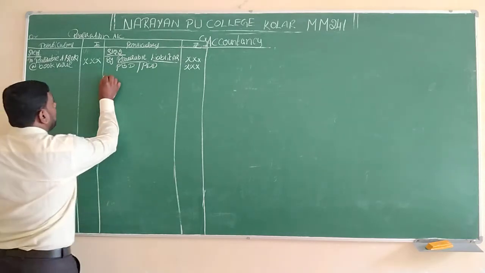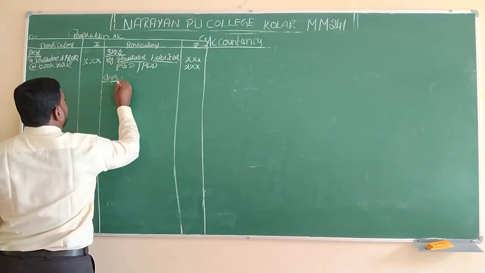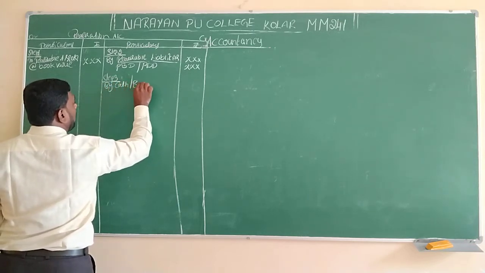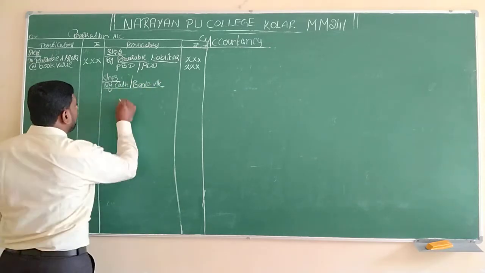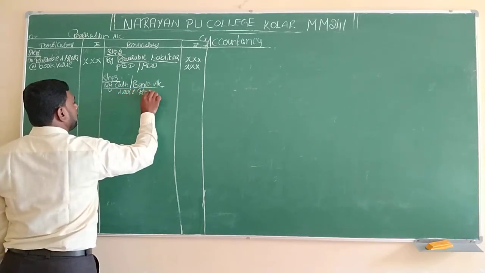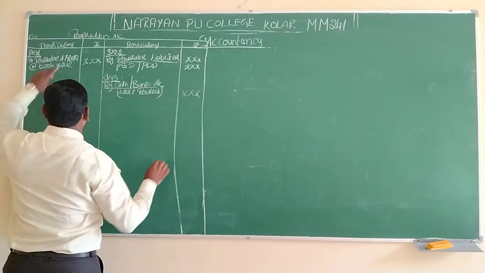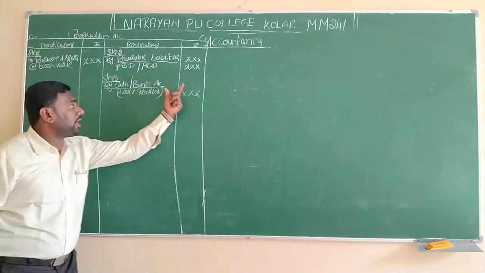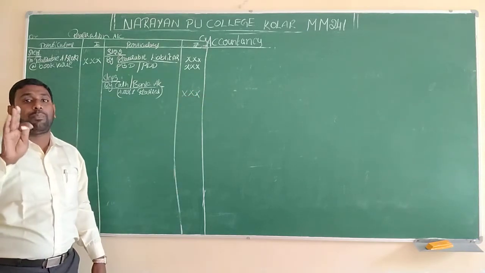Step number 3 comes on the right hand side. Step 3: By cash or bank account. We write the heading, by cash or bank account, and in that we write assets realized. What the assets are and what price we get while selling the assets, we write on the credit side of the realization account under step number 3.